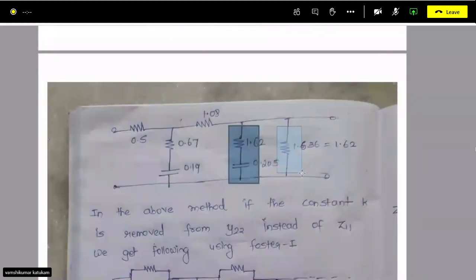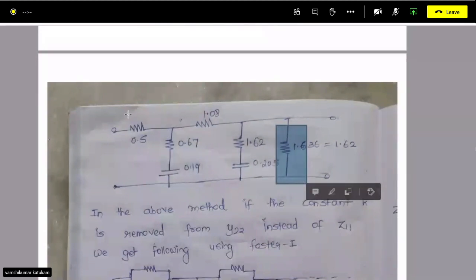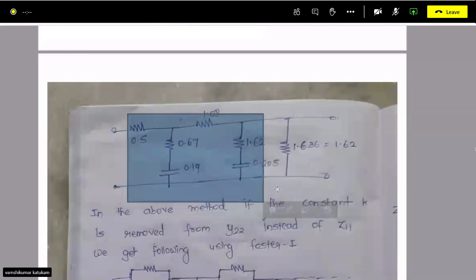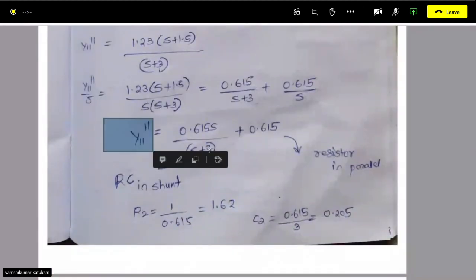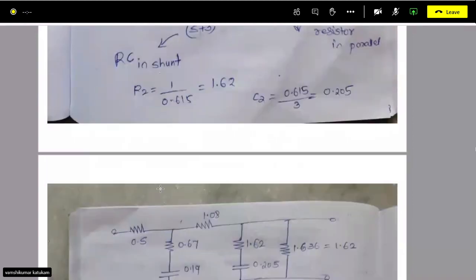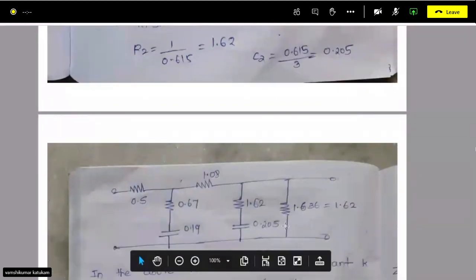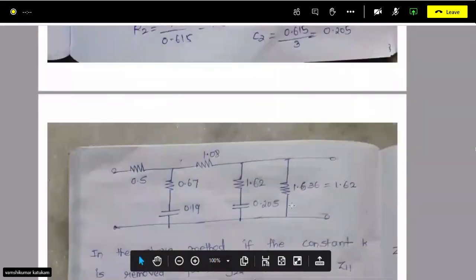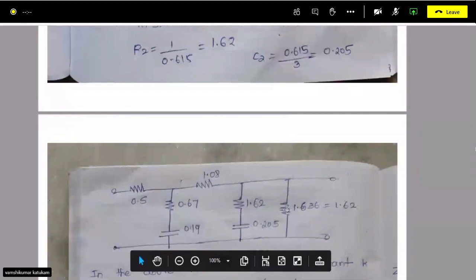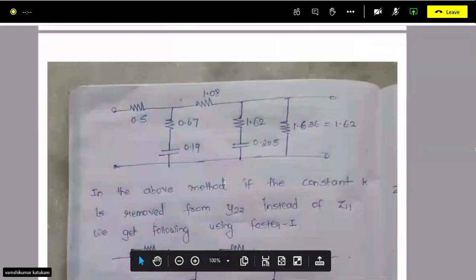And finally you are left with a resistor. So you are shifting 2 zeros, so that's why your network is like this, and finally you got a constant here, which is admittance, so it is 1.62, because we have to take 1 by it, because it is impedance.